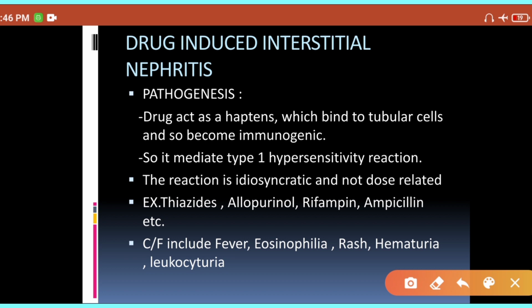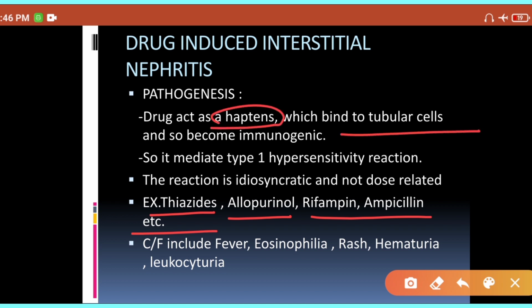So guys, certain drugs can lead to tubulointerstitial inflammation, particularly thiazide diuretics, allopurinol, rifampicin, ampicillin, drugs like that. These drugs act as a hapten, which binds to the tubular epithelial cells, and so they will become immunogenic, meaning they will induce the reaction in your body, they will induce the antibody production, so it will mediate type 1 hypersensitivity reaction as well. And this reaction is purely idiosyncratic, meaning it is not dose related.